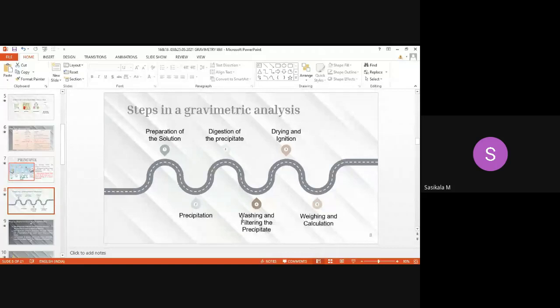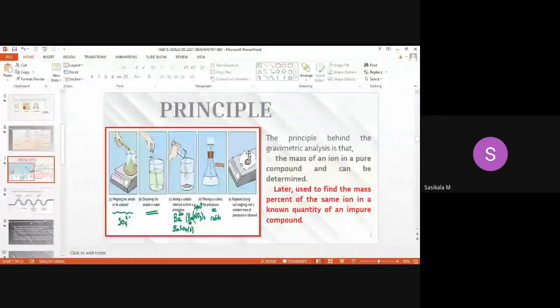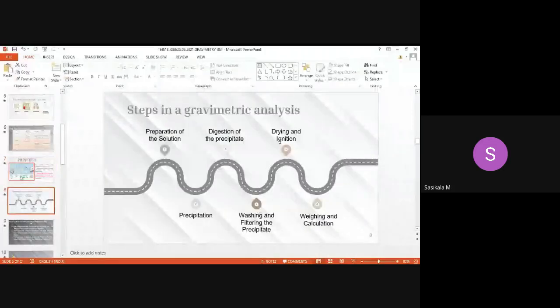Washing and filtering of the precipitate with the same solvent, and then drying and ignition. Drying and ignition is the evaporation of solvent particles from the precipitate. Then weighing and calculation. It is weighed and calculated for the mass to determine its quantity and purity.